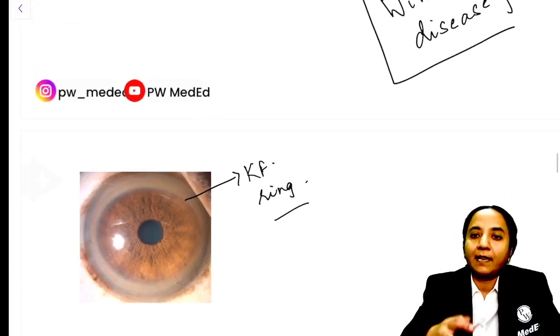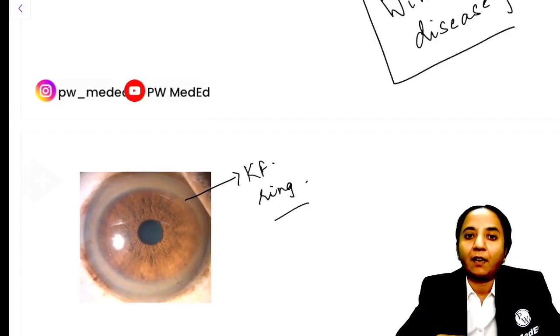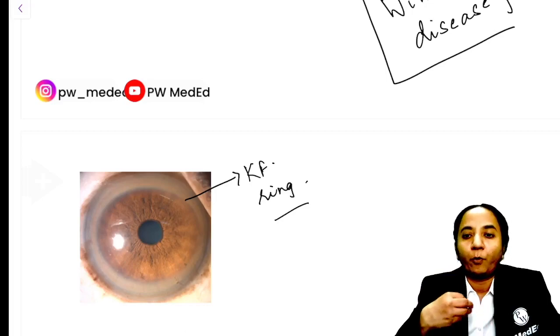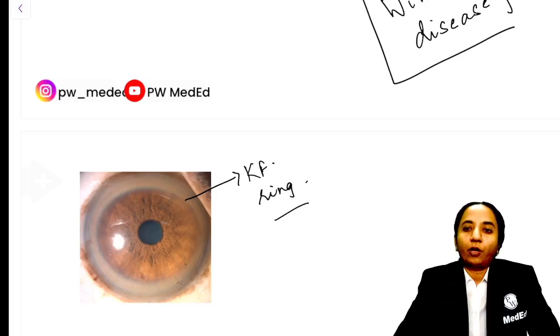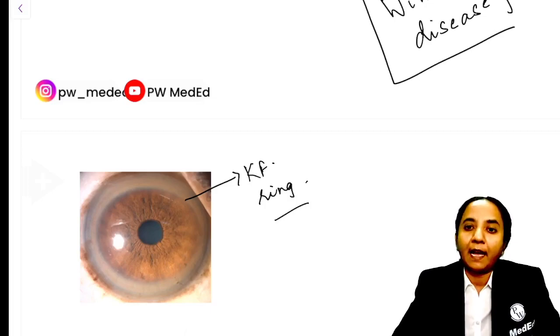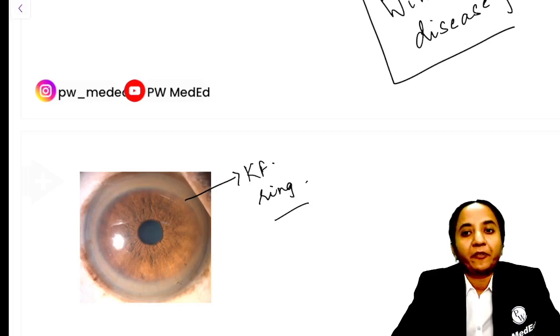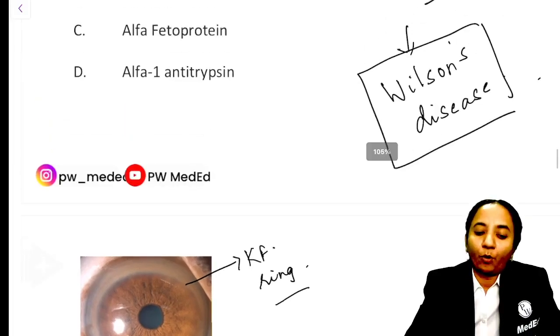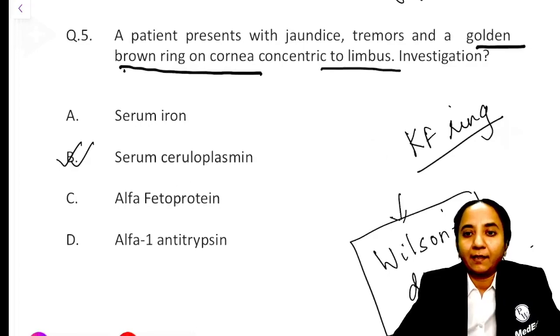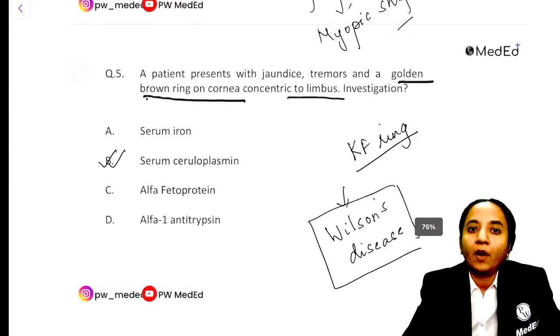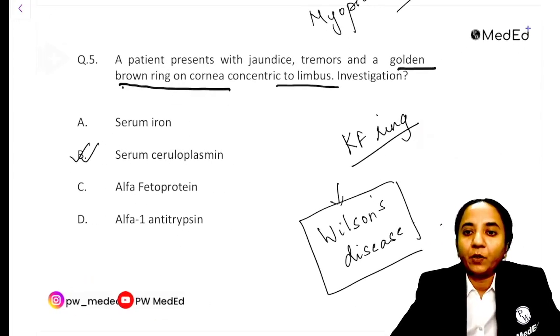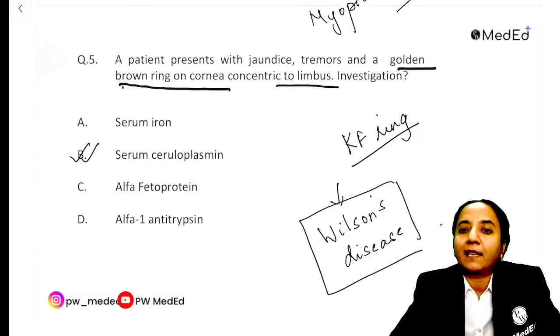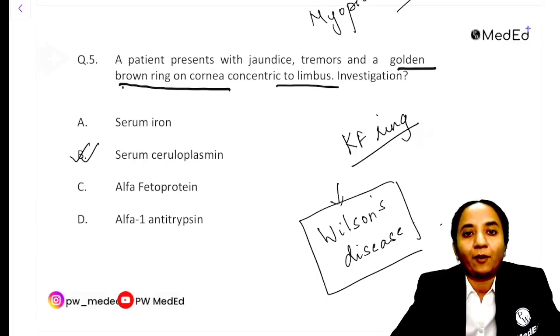Of course, we still have to do the investigation for a final confirmation, but clinically when they are sent from the medicine OPD, children with tremor, neurological signs and symptoms, and when we look at this KF ring, it kind of confirms the diagnosis of Wilson. So this is another question. This is the next question that had come. I don't know whether jaundice and tremors was there, but ideally if they mention it, it makes the process of diagnosis much easier.